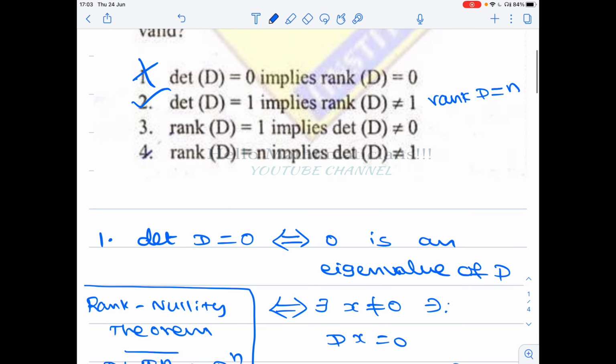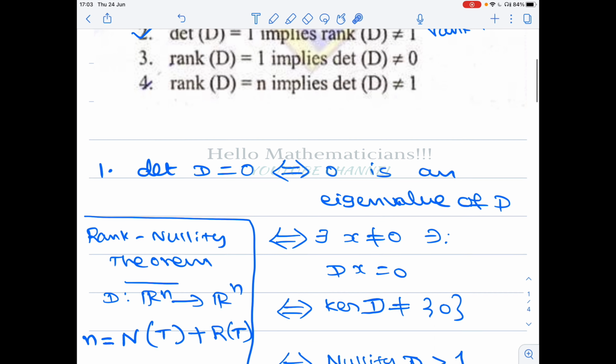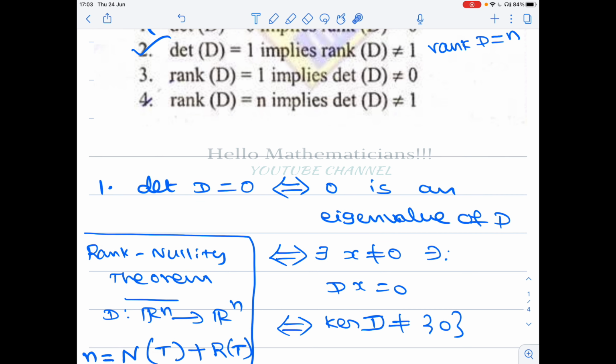Now again, for the remaining two options, you can find simple examples of matrices for which this is true. Maybe you can pause the video here and try to find an example of two matrices satisfying this condition but not this condition. So to eliminate options 3 and 4, I have given some examples. You can compare your examples with my examples.